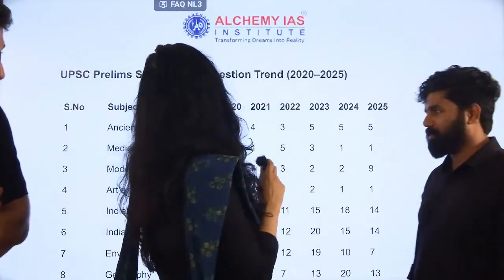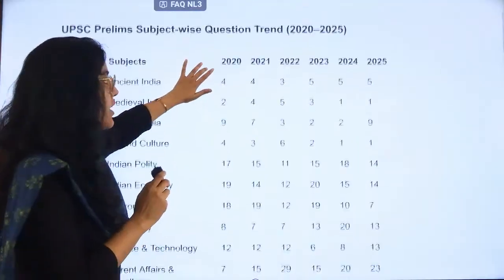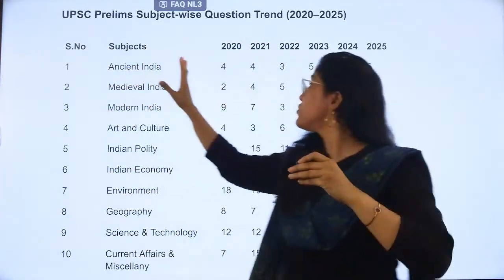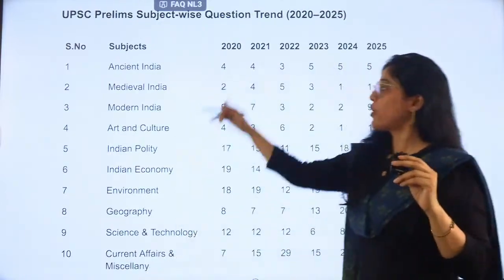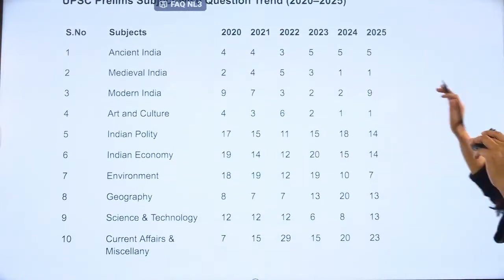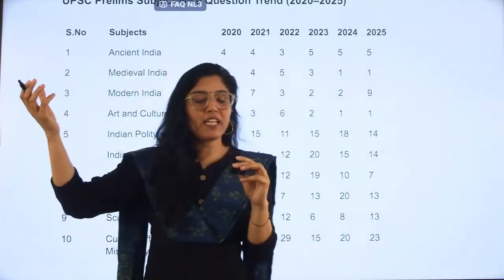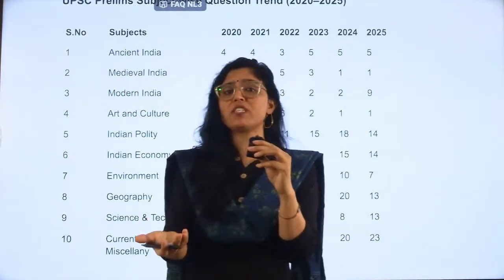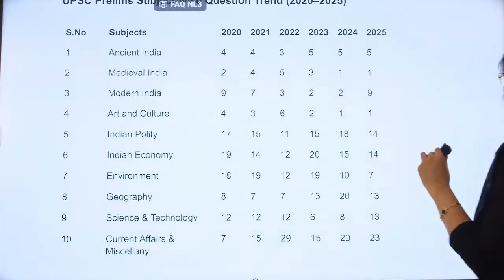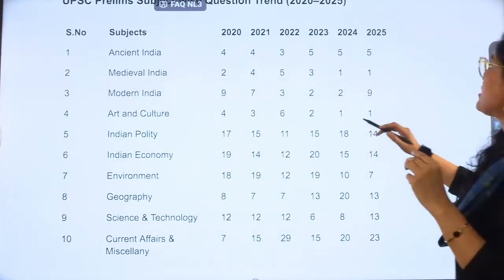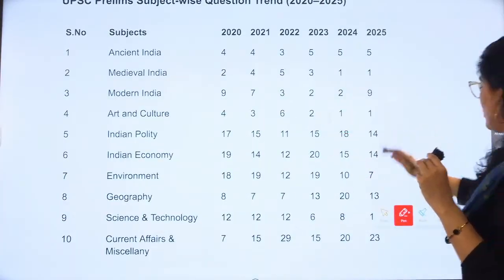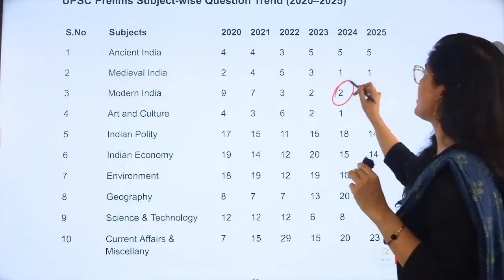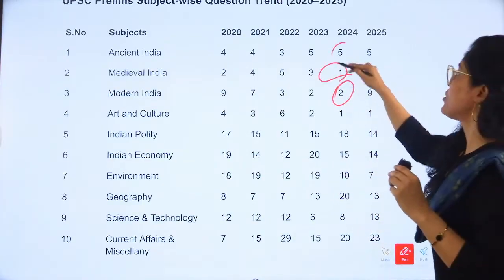So let's start the analysis now, and we'll start with the subject-wise question trend. We look at the subjects from the year 2020 to 2025, how many questions came and from which subject. We were saying we'll start with history. We were saying that in history, modern India questions are not coming, right? If we look at the modern India section, in 2024 how many questions came from modern India? Only two. Medieval India, 1. Ancient India, 5.